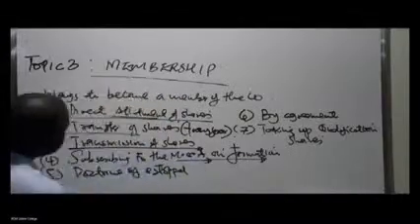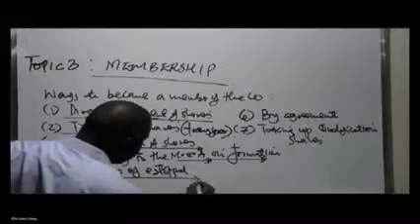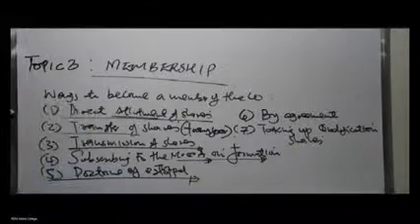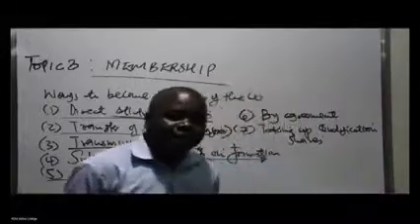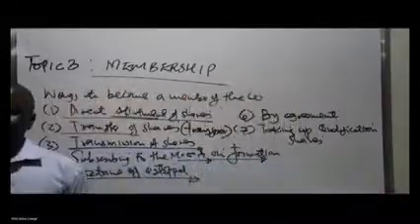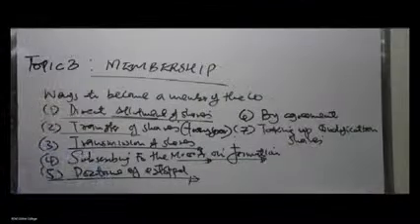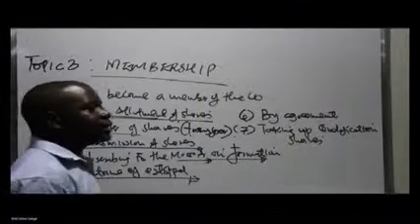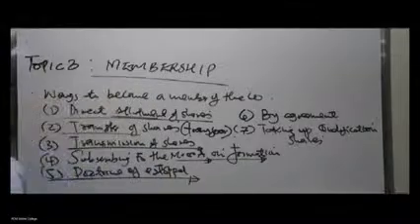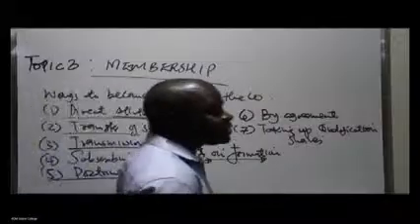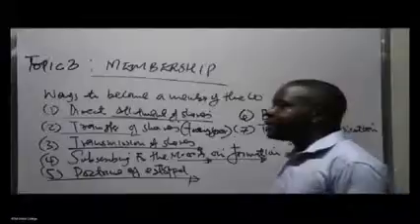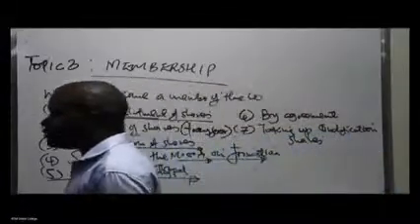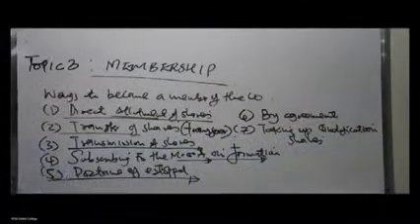Then this one, through the doctrine of estoppel. What does the doctrine of estoppel simply mean? Sometimes your name might end up appearing in the register of members by mistake. So if it happens that during this time your name is appearing by mistake, you enjoyed membership rights. We're just going to look at membership rights in a few moments.